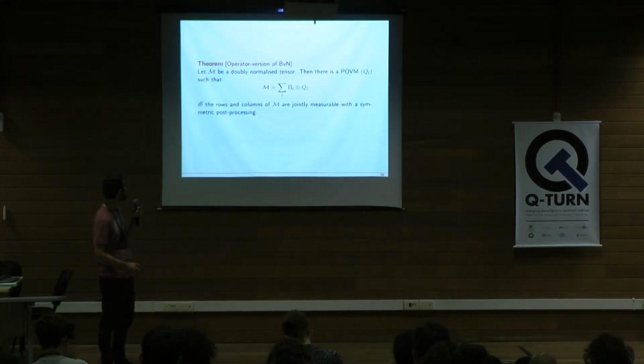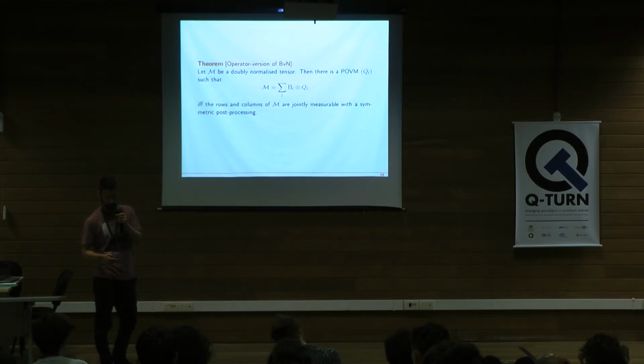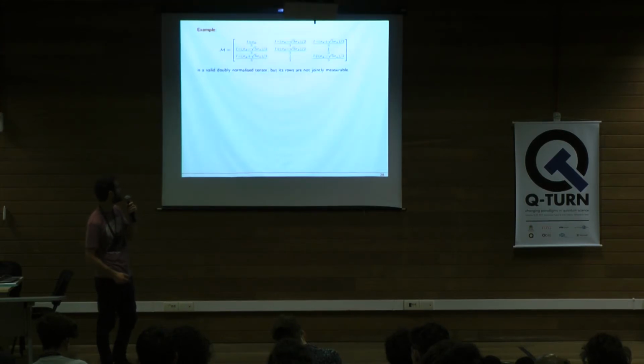But actually, this doesn't prove our initial conjecture, because our initial conjecture was to describe the set of doubly normalized tensors. Here we're only describing the ones that accept a description like this, right? So to prove our conjecture, we need to prove that every doubly normalized tensor is jointly measurable with a symmetric post-processing. And actually what we find is a counterexample for this. We have this guy here, which indeed is a valid doubly normalized tensor, but its rows are not jointly measurable. So the conjecture actually is false.